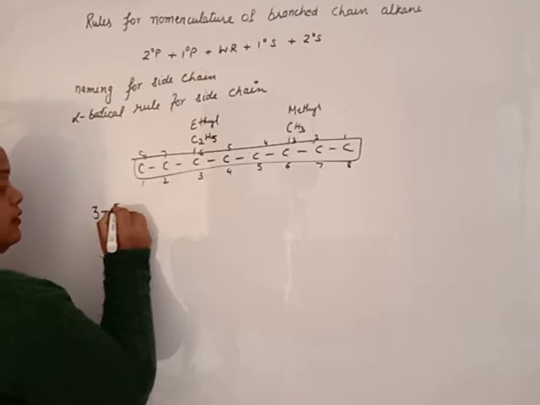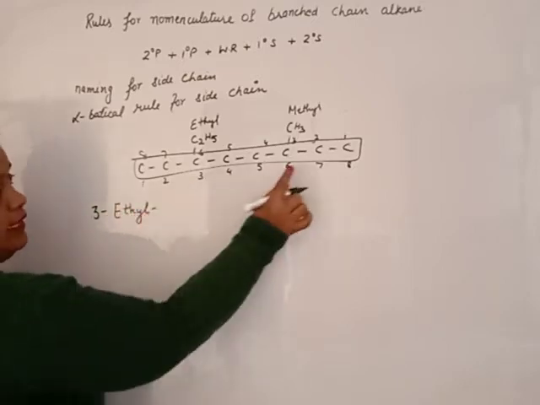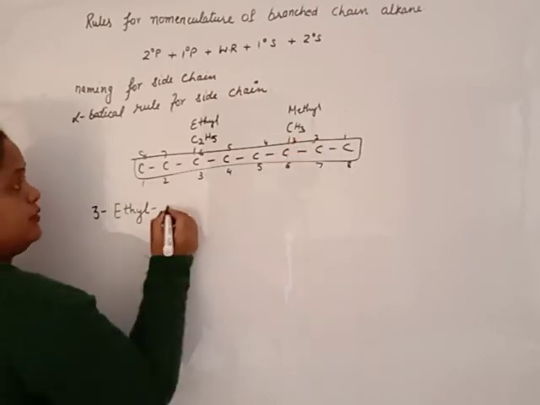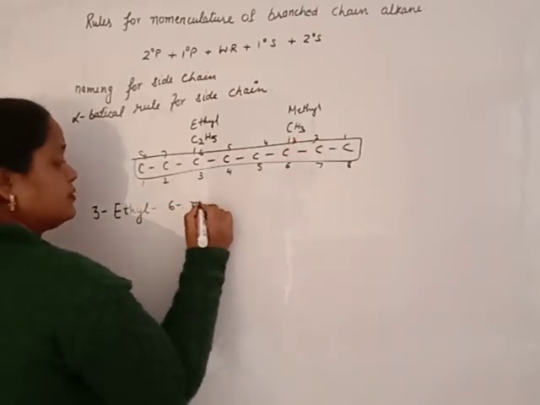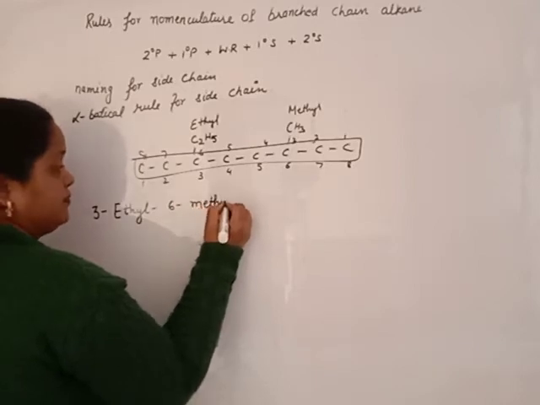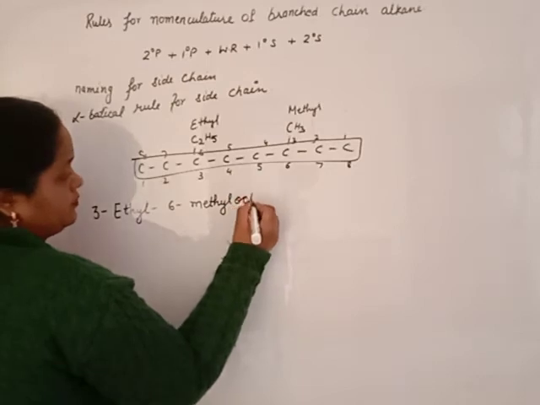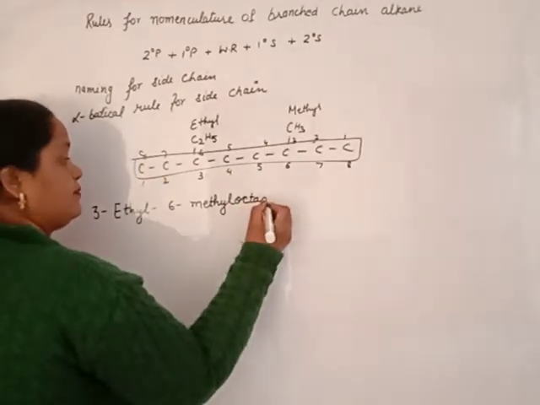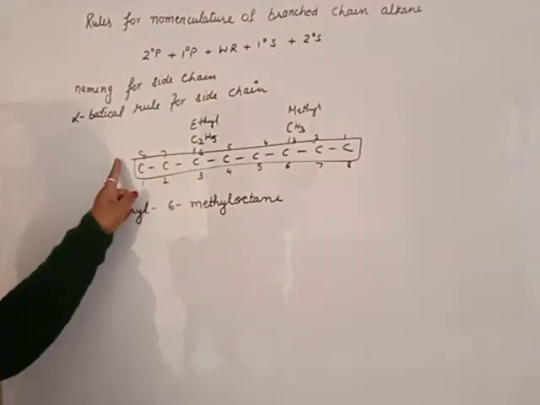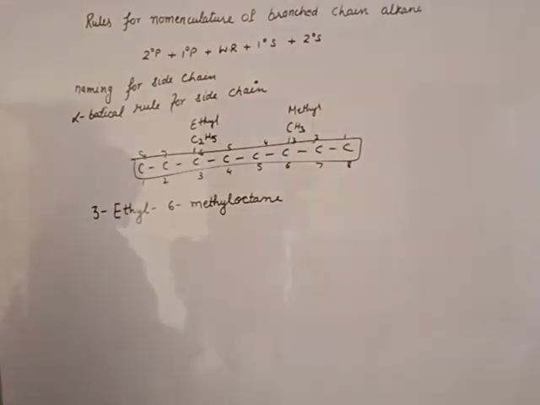So we will apply this naming. 3-ethyl, and methyl is at the 6th position, 6-methyl. How many carbons? 8. The word root is oct. Each carbon has a single bond, so it is ane. The naming of this compound is 3-ethyl 6-methyl octane. Clear?